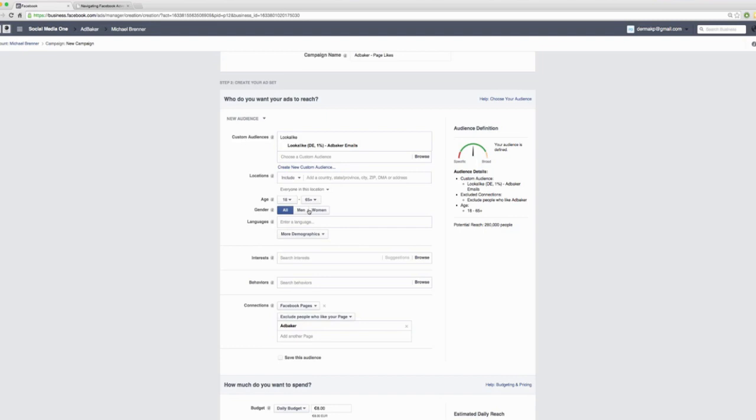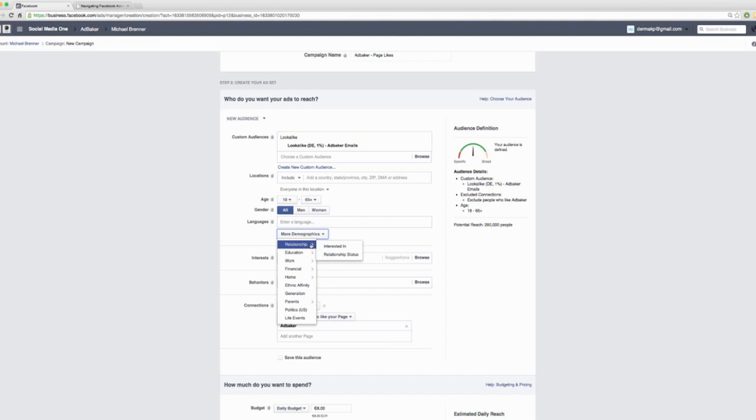And same about the gender, right? If your market is only geared towards men or women, the dating market is a classical example. Or let's say you want to promote a Zumba DVD or a Zumba course. I've seen that on TV. I guess not so many men are really doing that kind of stuff. So you probably just want to make sure to target women, at least that's the predominant market. So again, if there's a particular reason to specify the location or the age or the gender, then go ahead and do that. Languages is also not so important, and more demographics.